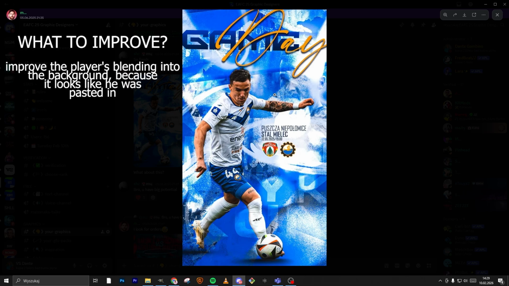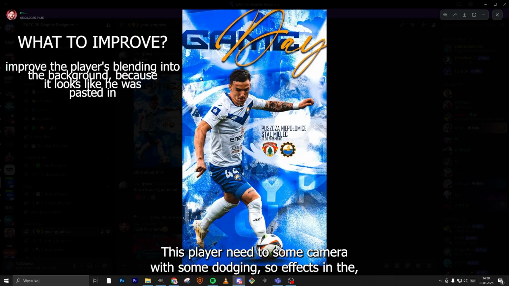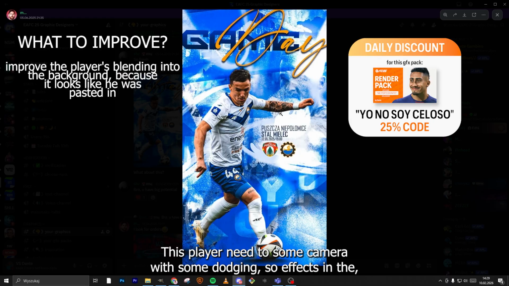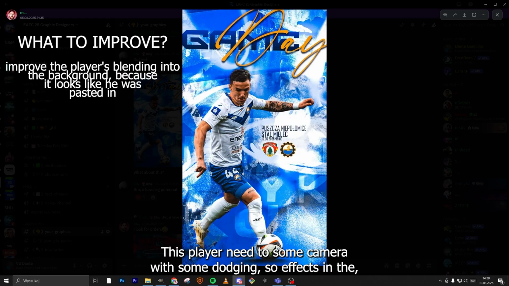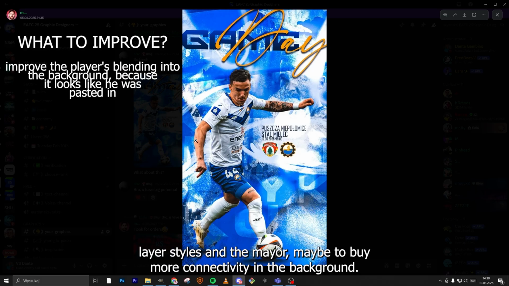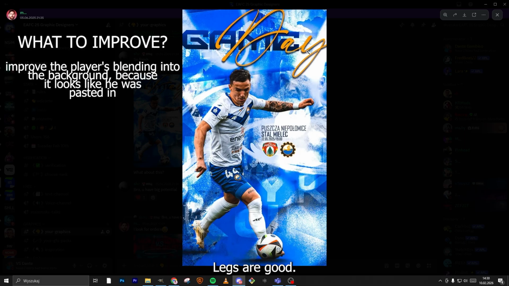It looks like you painted and added some layers and just put it in, without making anything with it, you know what I mean. This player needs some Camera Raw, some dodging, some effects in the layer styles, and maybe more connection with the background. The texts are good.